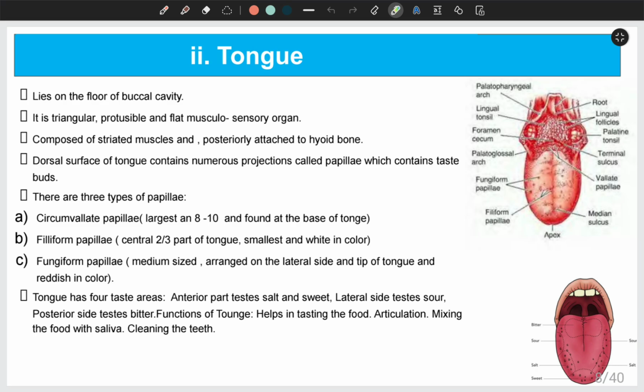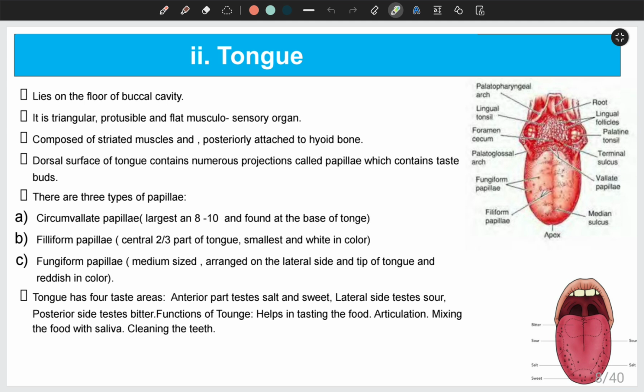That is why when we happen to taste something bitter, we cannot notice it immediately. We find that bitter taste a bit later because the taste buds which are responsible for detecting bitter taste are present at the posterior part of the tongue.